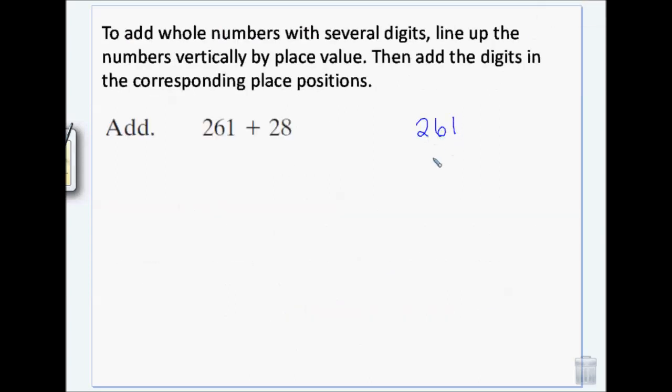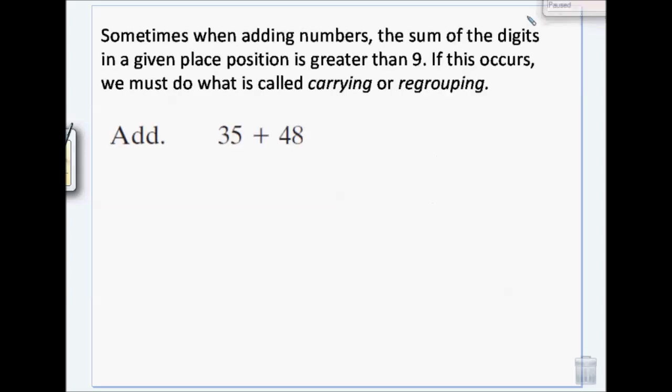When we add, we want to line up the digits by place value. So ones all go together, tens all go together, hundreds, thousands, etc. And then we add straight down. Carrying or regrouping, when I went to school, we called it carrying, and somewhere along the line they renamed it regrouping. And when I first started teaching, they're like, oh, regrouping, and I was like, what is that? And they showed me, oh, carrying. So it's the same thing.